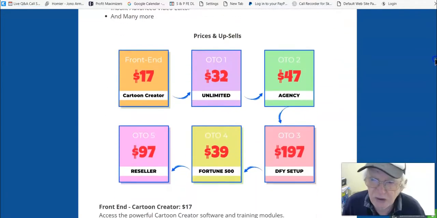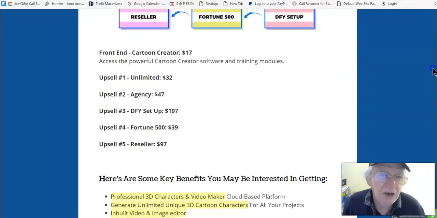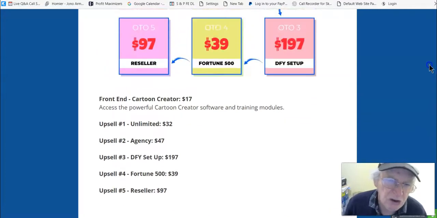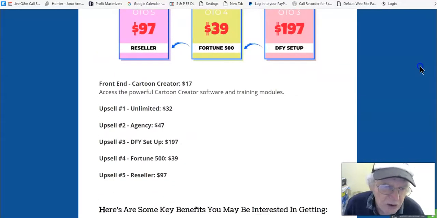So prices and upsells. Here we are. Here they are. Front end Cartoon Creator $17. Access to powerful Cartoon Creator software and training modules. Upsell number 1, unlimited. So that's where it's unlocked, so you get unlimited use. The next one is, of course, upsell number 2, which is agency.